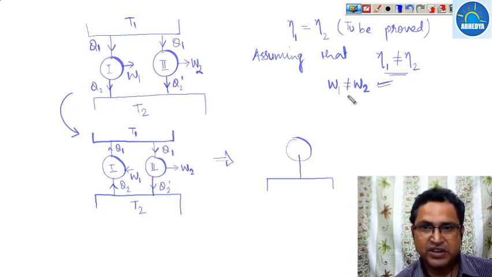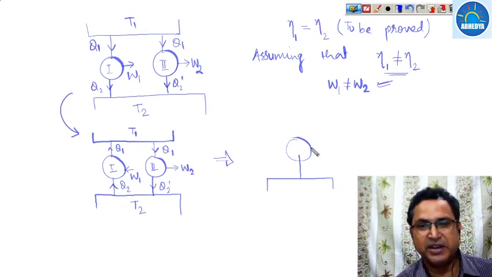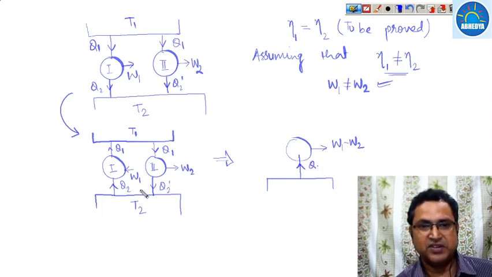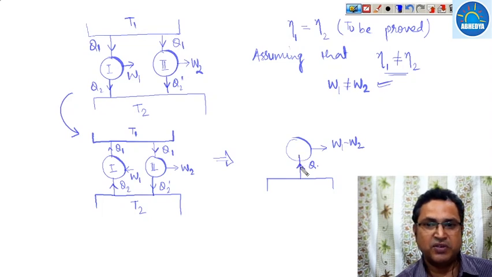Since W1 is not equal to W2, a difference W1 minus W2 exists, and this takes some Q amount of heat. Let us assume the difference of these two is Q, the Q amount of heat.